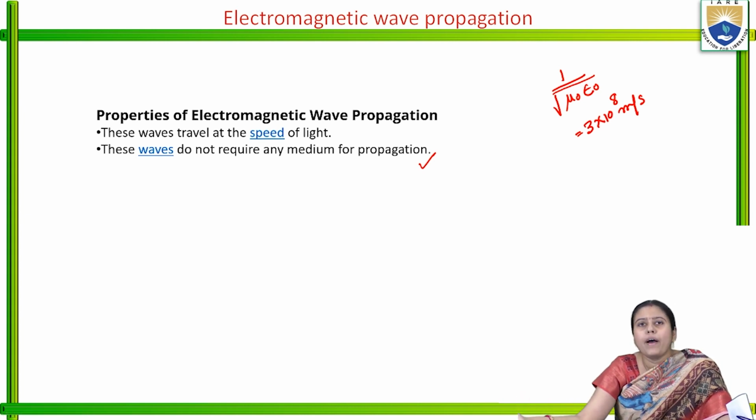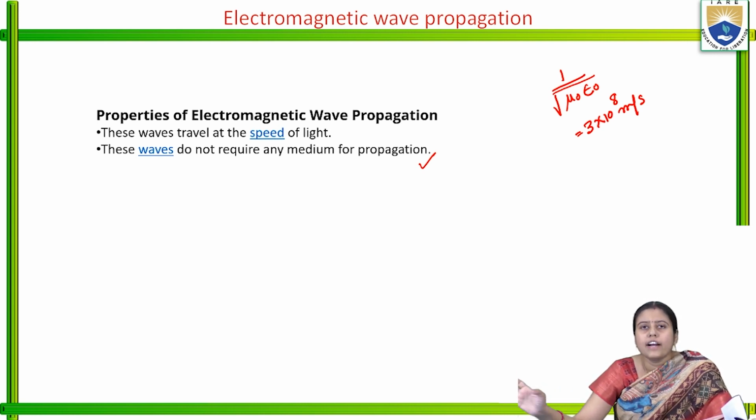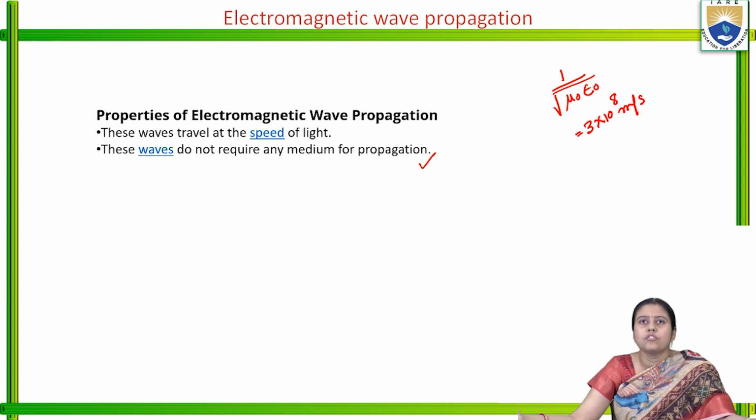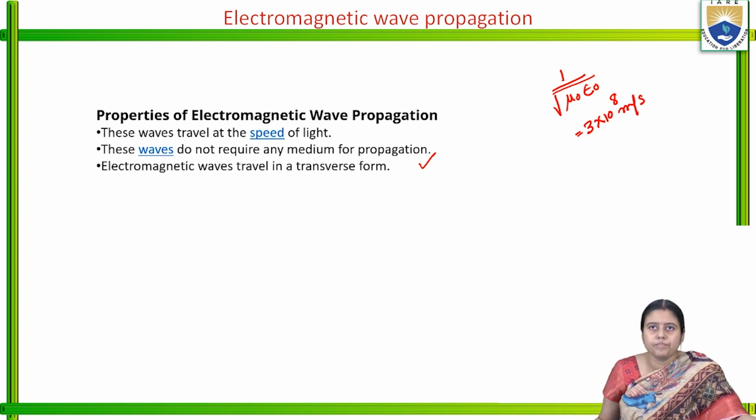Now we are using mobiles. The mobile wave is an electromagnetic wave. When we are talking on a mobile, the signal starts from the sending end antenna, and the receiver end gets the data. There is no conductor in between. But in the old time, when we used the landline telephone, there was a telephone conductor. We can also take the example of light. Light waves don't need any medium. So electromagnetic waves do not require any medium for propagation.